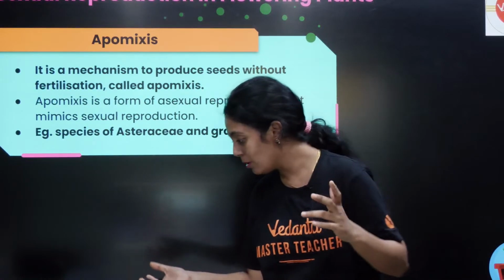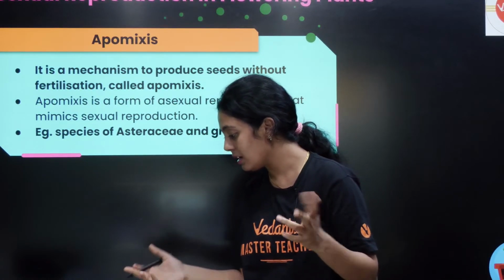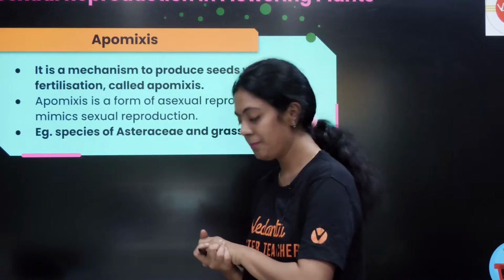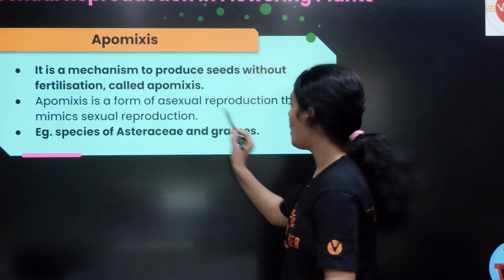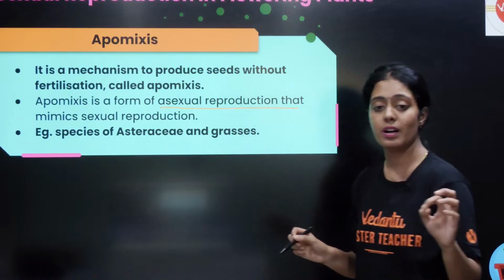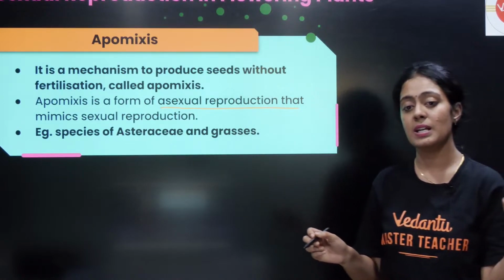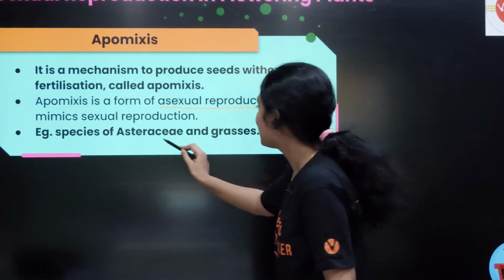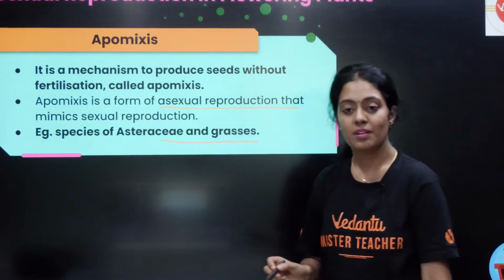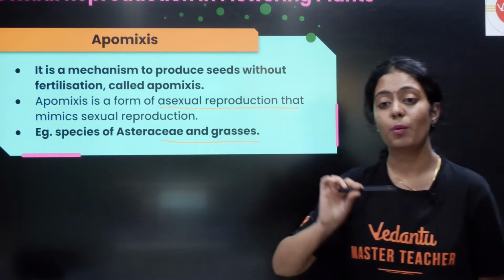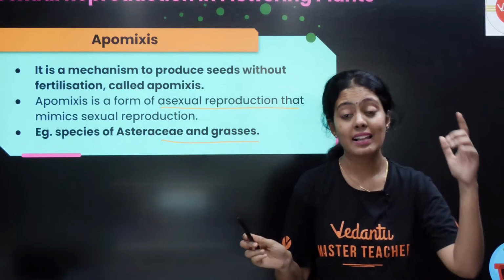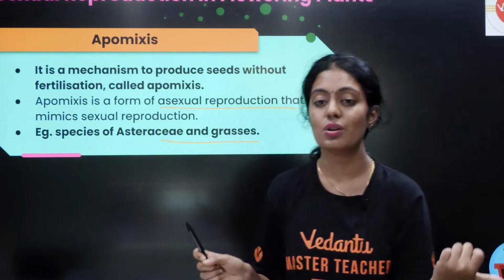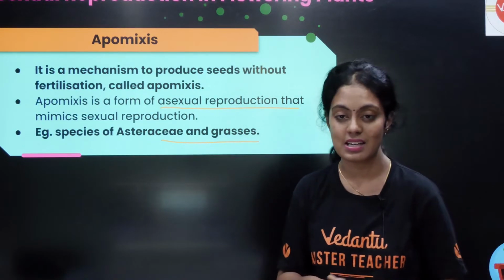Apomixis is a form of asexual reproduction that mimics sexual reproduction. Examples are Asteraceae and grasses. Very important: apomixis is the production of seeds without fertilization. Parthenocarpy is the production of fruits without fertilization.